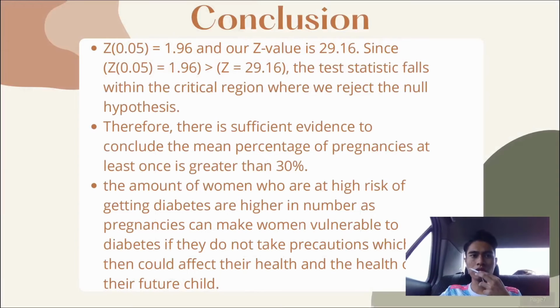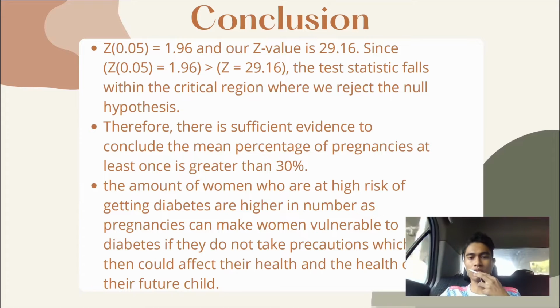For the conclusion, the z value for 0.05 is 1.96, and our z value is 29.16. Since the z value is greater than z 0.05, the test statistic falls within the critical region, where we reject the null hypothesis. Therefore, there is sufficient evidence to conclude the mean percentage of pregnancies at least once is greater than 30%.